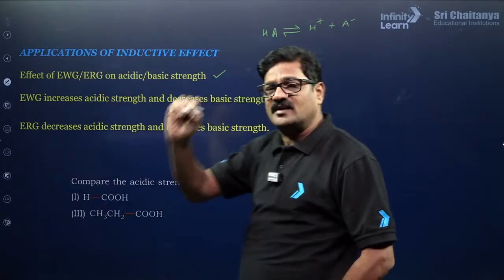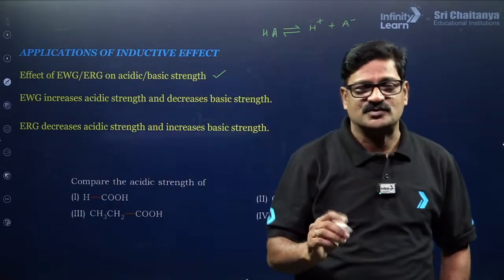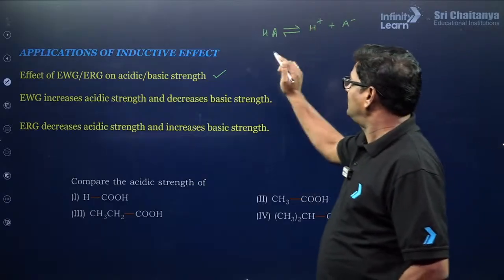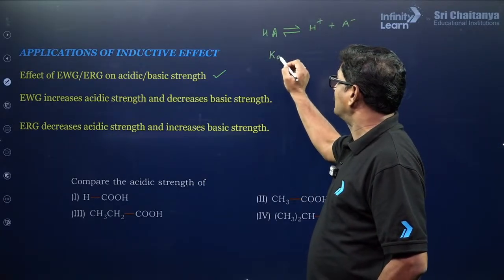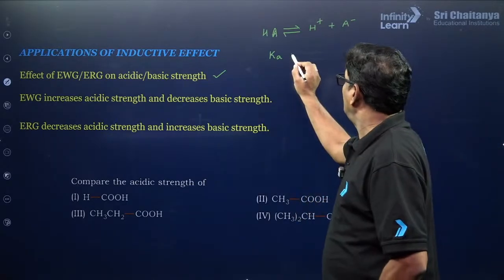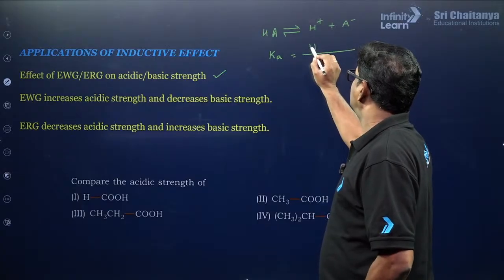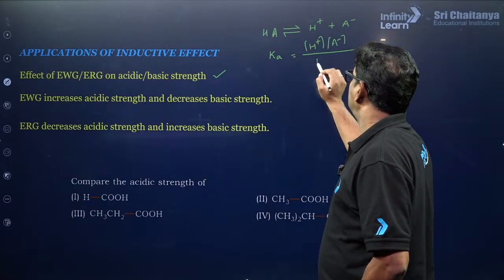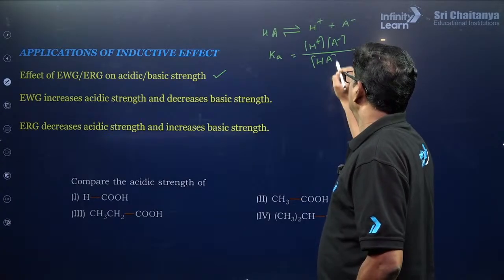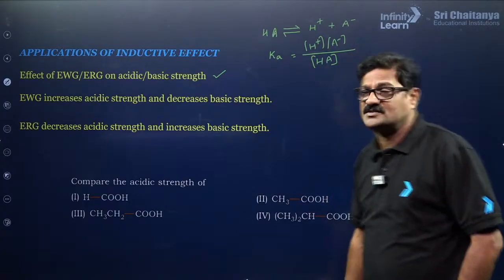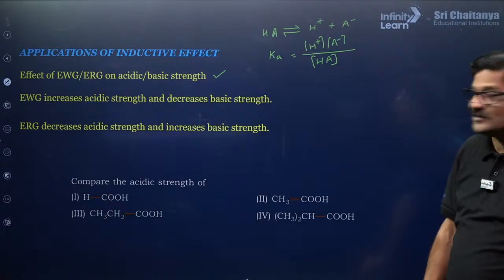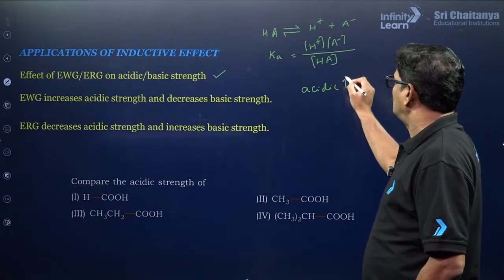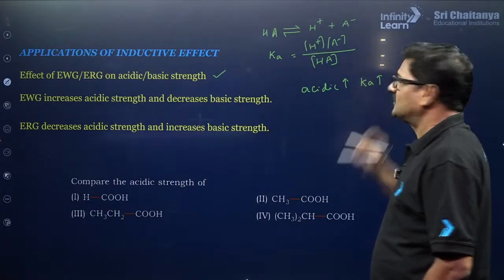So acidic and basic strength are the things which are related to ionic equilibrium. So ionic equilibrium चाहिए ये acid का acid dissociation constant Ka आना है. Ka is equal to H plus and A minus over HA. इसमें जहाँ पर H प्लस कॉन्सेंट्रेशन ज़्यादा है, इसका Ka वैल्यू भी ज़्यादा होना चाहिए. सो एसिडिक स्ट्रेंथ बढ़ते जाएगा तो Ka वैल्यू भी बढ़ते जाएगा.